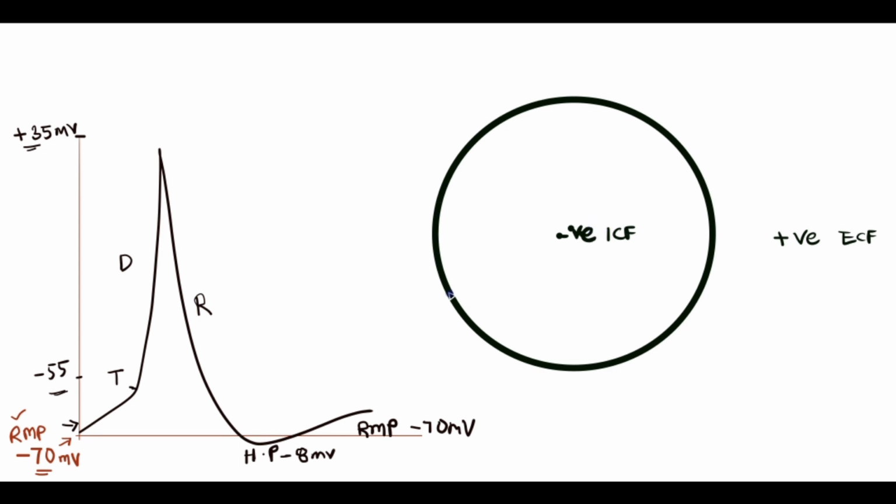Imagine this is a section of a neuron, any part of the neuron, for example the axon. I am just mentioning that this is the point of resting membrane potential, minus 70 millivolts. I have just given the stimulus here.